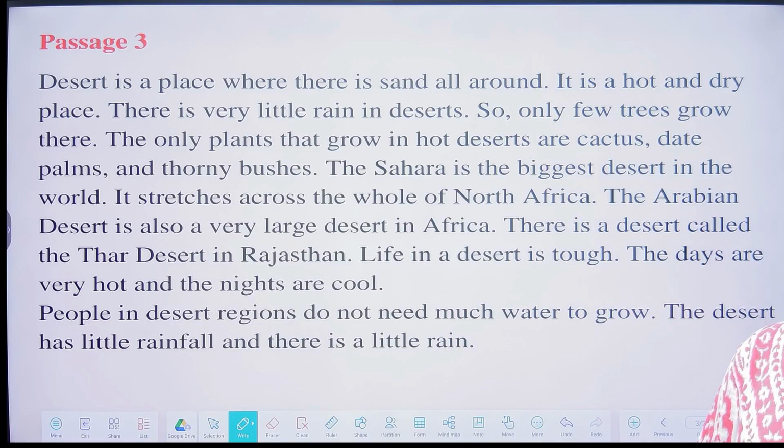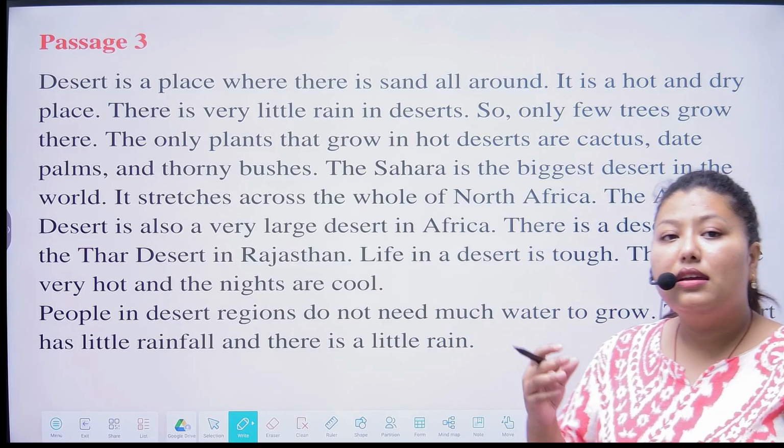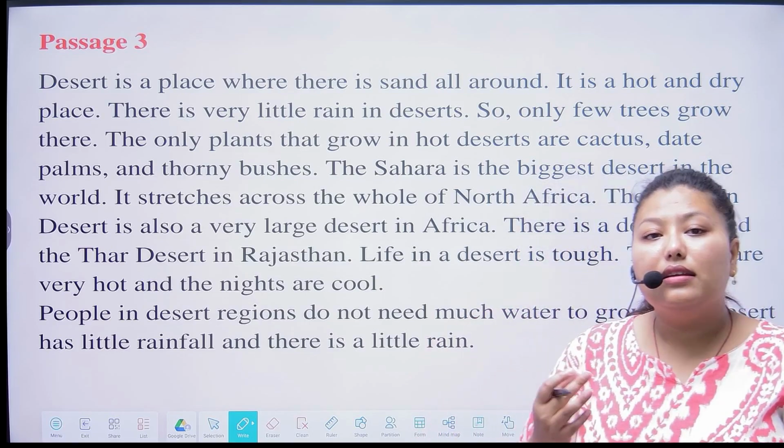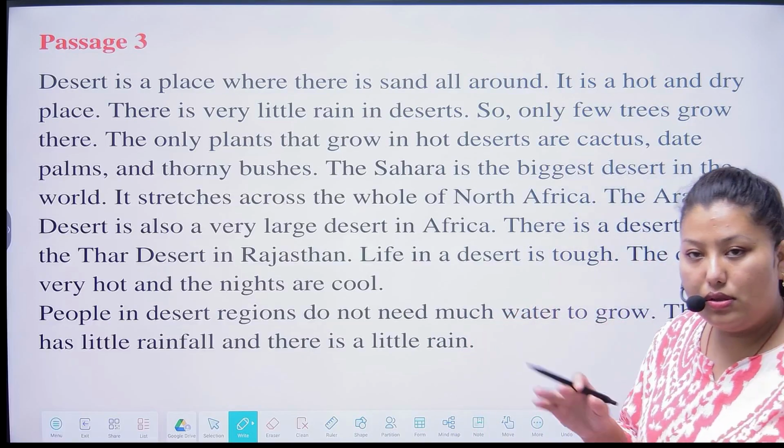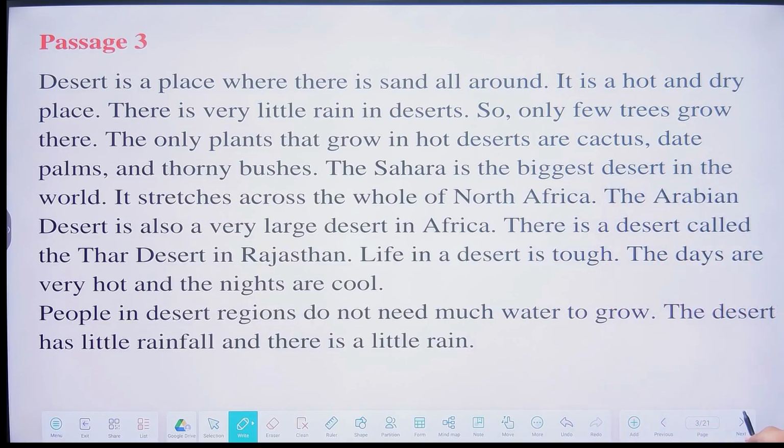The desert has little rainfall, and there is a little rain. So the passage is done. Now we will solve the questions.